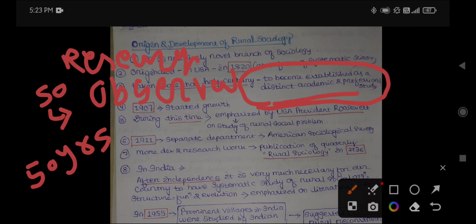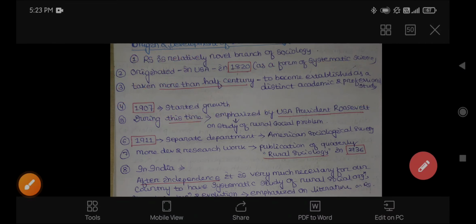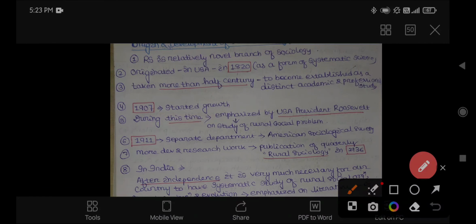Through these processes, it developed as an independent branch of study. Then in 1907 it started growth. So after taking more than half a century, it took the form of rural sociology.